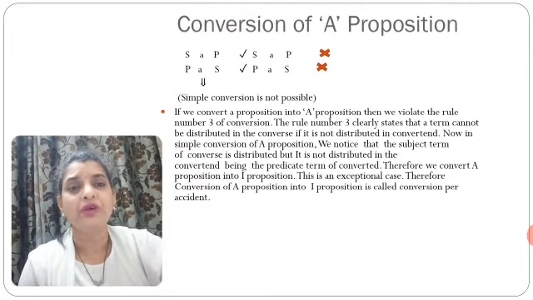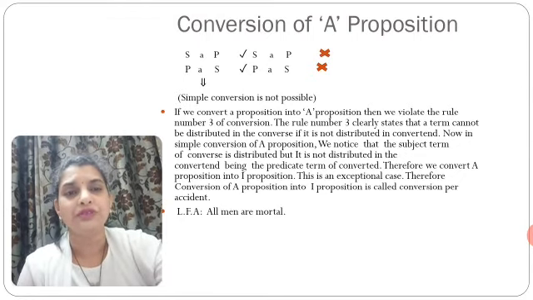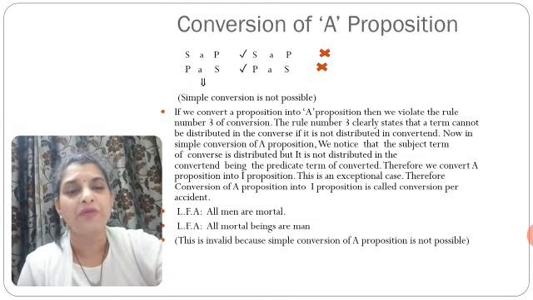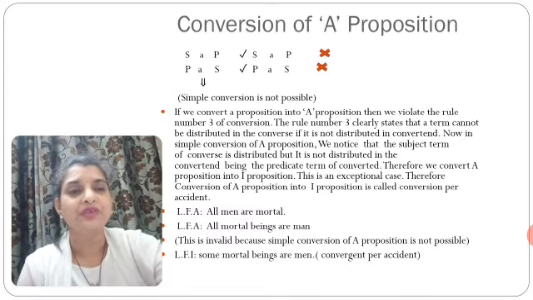Therefore, conversion of A proposition in a simple form is not possible. So we need to apply another rule, which is called conversion per accidens. On this basis, we'll take an example. All men are mortal is the convertant. All mortal beings are men is the converse in simple form. But it is not possible because it violates the rule. Therefore, the converse of the A proposition is: some mortal beings are men, which is conversion per accidens. So the converse of A proposition is I proposition.